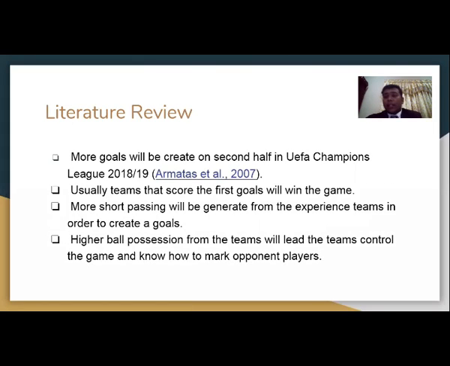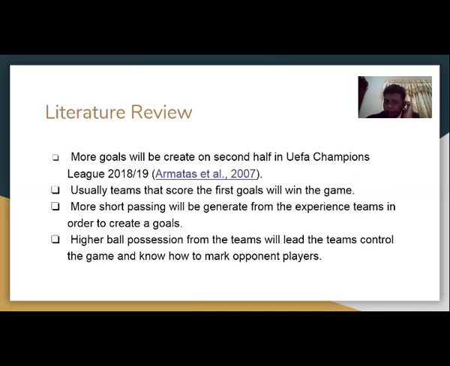Armatas 2011 says that more goals will be created in the second half in this kind of championship, which is the UEFA Champions League 2018-2019. Usually teams that score the first goal will win the game. This is why both sides will play carefully in order to avoid making any mistakes that will make their opponent score